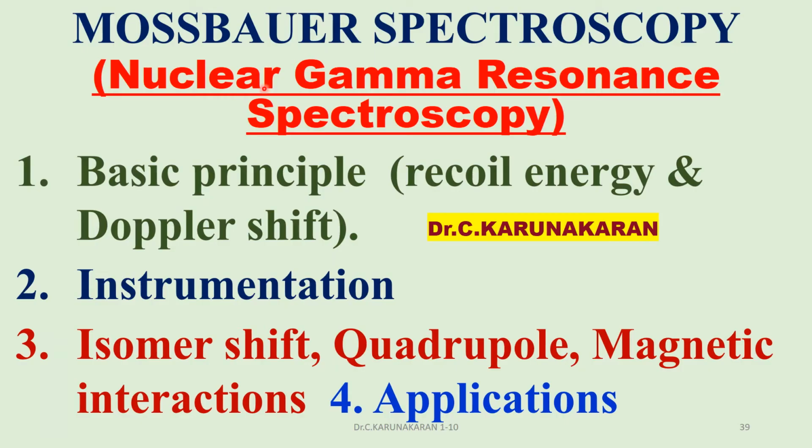Mössbauer spectroscopy is also called nuclear gamma ray resonance spectroscopy because gamma radiation is used to cause nuclear state transitions.